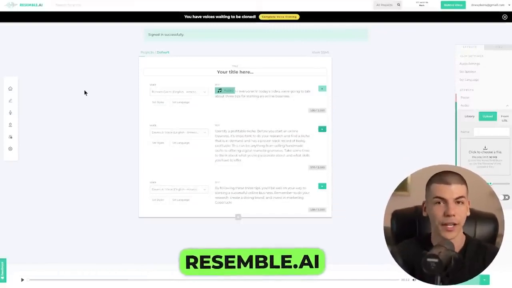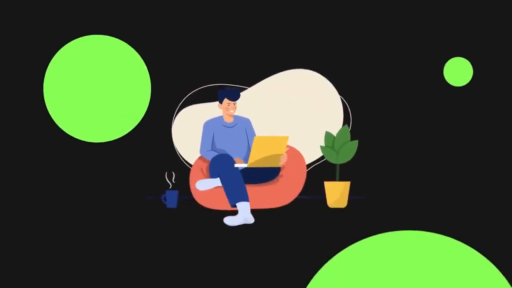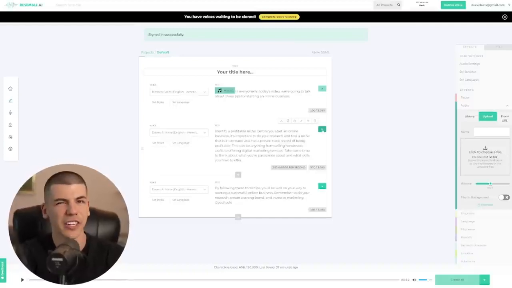Resemble.ai is a tool that will allow you to clone your own voice. So if I, for example, wanted to start new faceless channels with my voice on them, I can easily do that with Resemble.ai, because I can just paste some script inside of this box and I will select my voice over here, Dave's AI voice, and just listen to it.